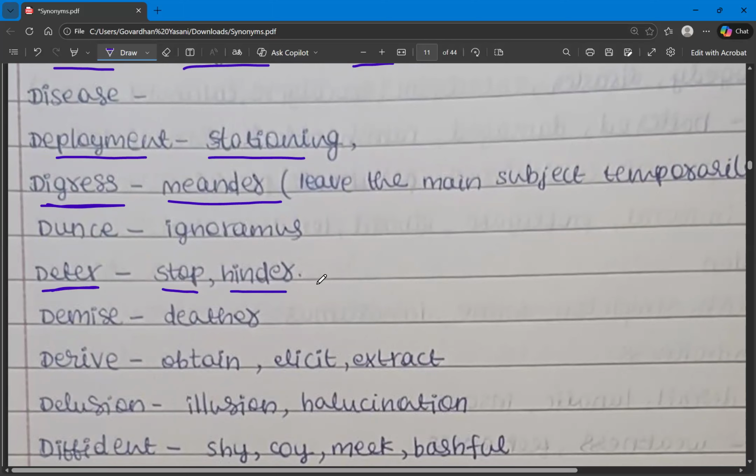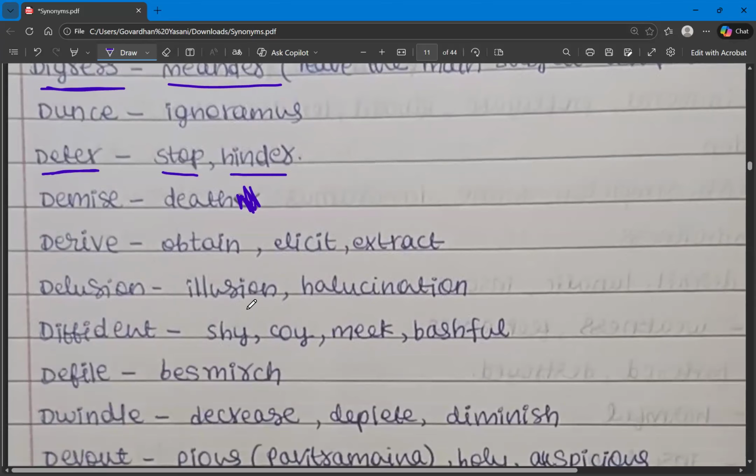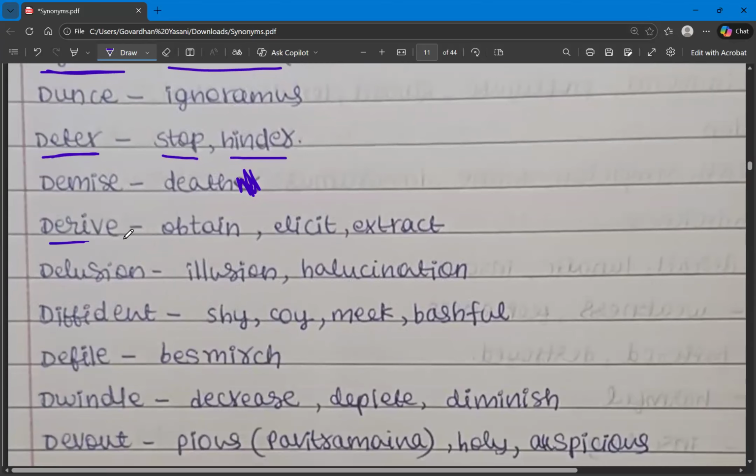The next one is demise. Demise means death. Demise of someone means death of someone. Next, derive. Derive means obtain. Derive something means get something out of a particular thing. So that is the meaning of derive. And the synonyms are elicit, extract. So these are the synonyms for the word derive.